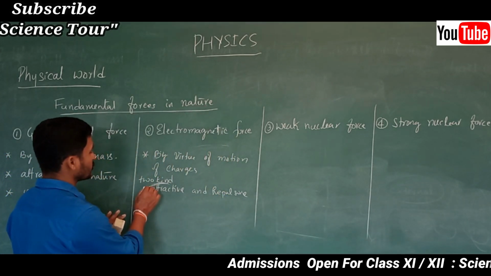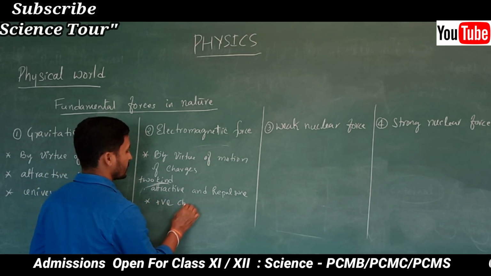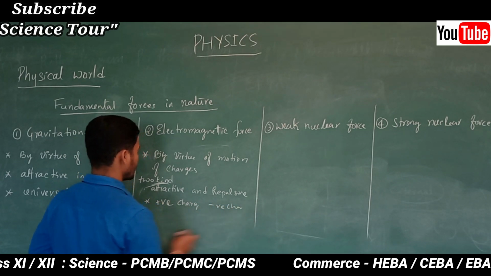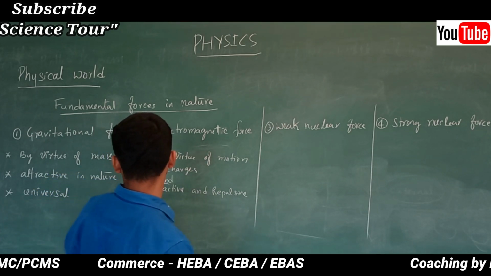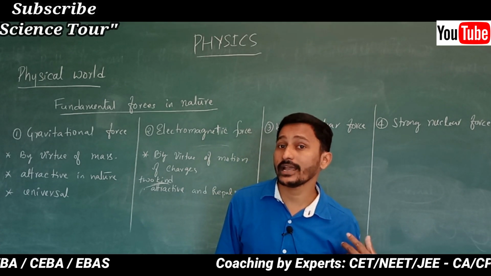Why? Because there are two types of charges. A positive charge is there, and another one is a negative charge. That's why there are two kinds of forces, we can say. Then what is the range? Till how long can you experience electromagnetic force?